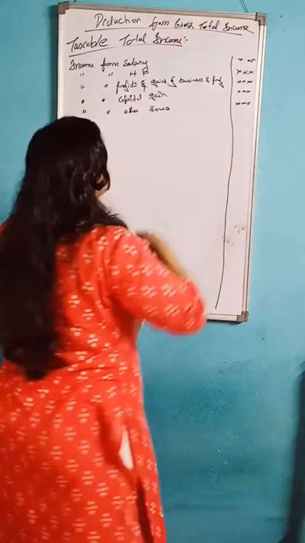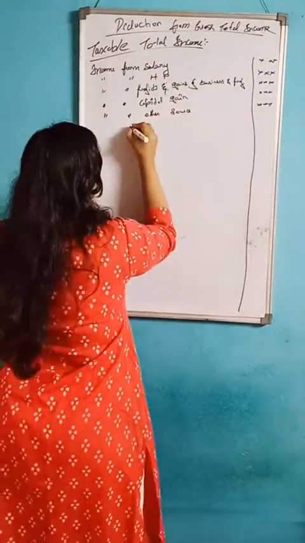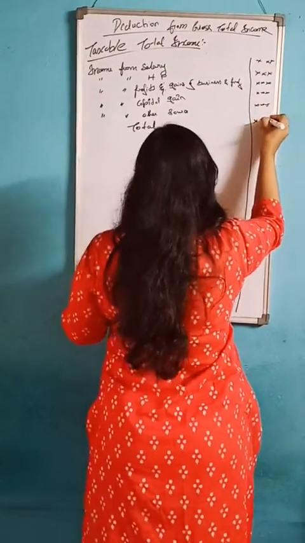These are the 5 heads of income. After that you should do the total. Whatever amount you calculate, that amount you should write.